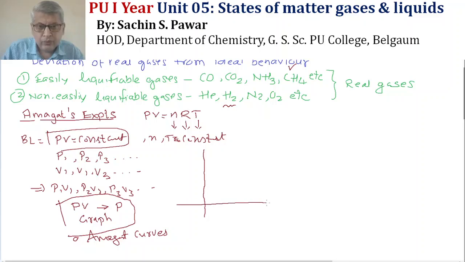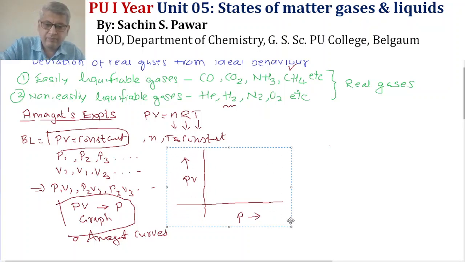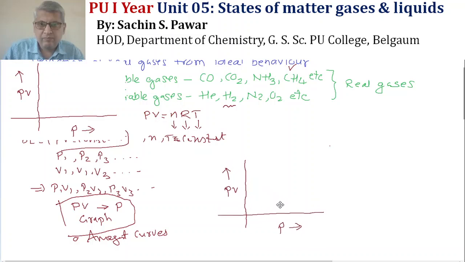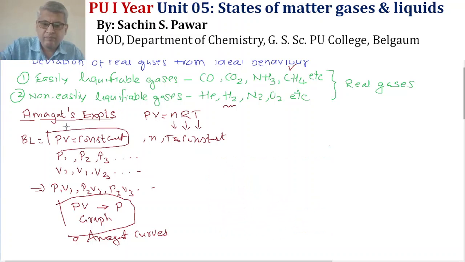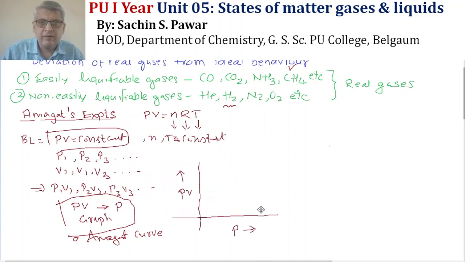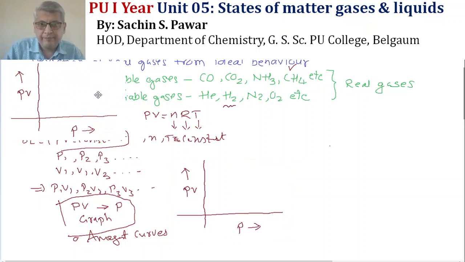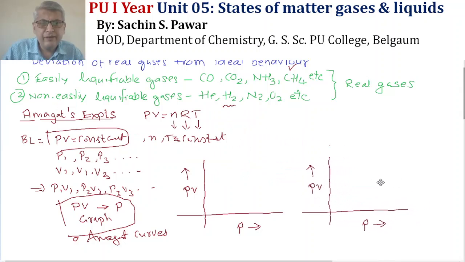Along the y axis he took PV, and along the x axis he took P. I will take two such graphs. Let us take one easily liquefiable gas and one non-easily liquefiable gas.